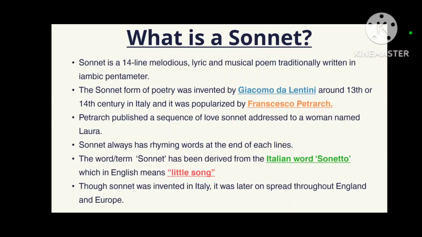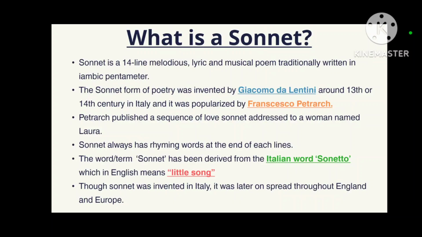There is no definite date, but it is believed that it was invented around the 13th century, and it was popularized by another very famous Italian poet, Francisco Petrarch. So Giacomo da Lentini is the inventor of the sonnet form, and Francisco Petrarch is the person who made or popularized the sonnet form.